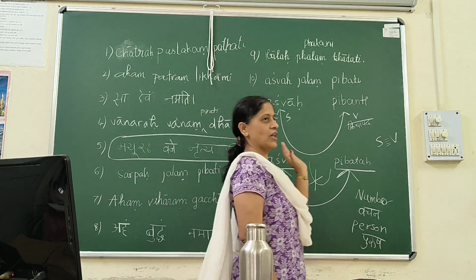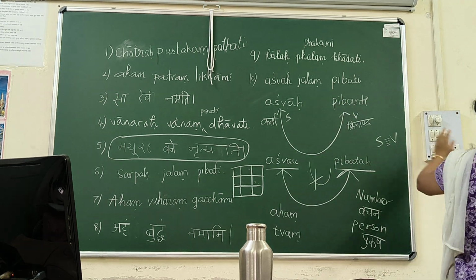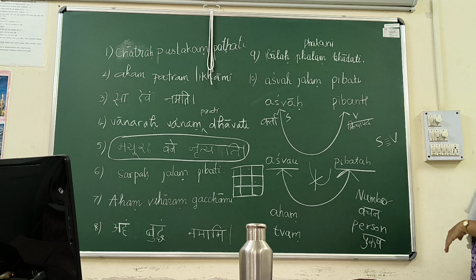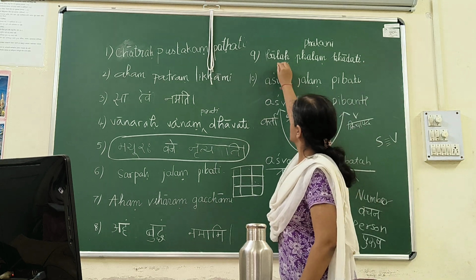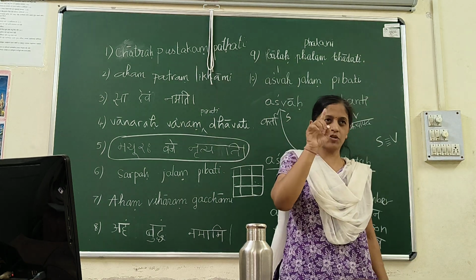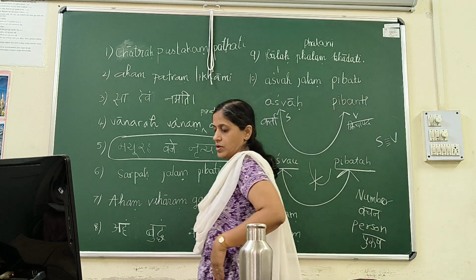Okay. Now you tell me, in the sentence written in front of you, let's take the sentence again, Ashvaha Jalam Pibati. Which case is used for Ashvaha? Nominative. So I'll write number 1, because nominative is the first case. Which case is used for the object?